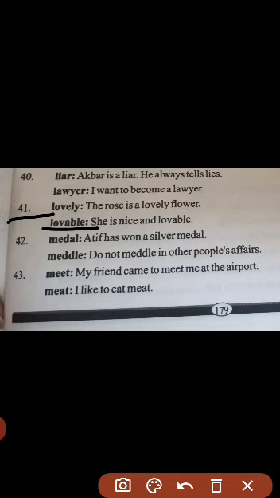Lovely, pyara. The rose is a lovely flower. Now here flower is a noun and lovely is telling us the quality of the flower, so that is how it is an adjective. Lovable: she is nice and lovable.